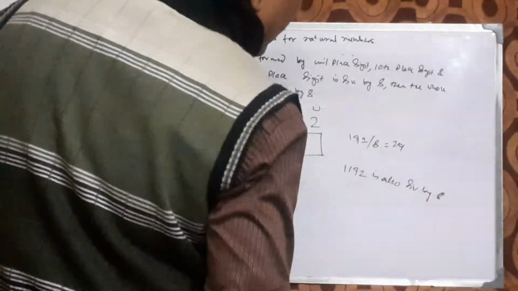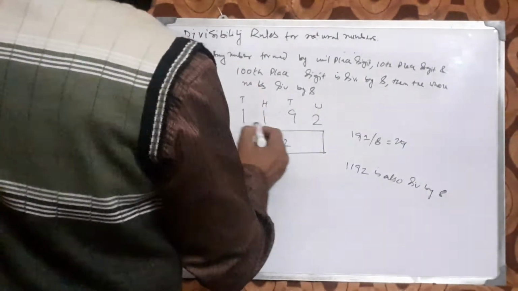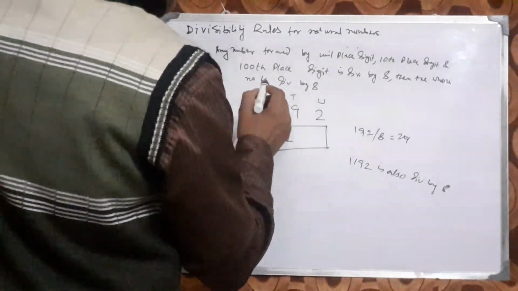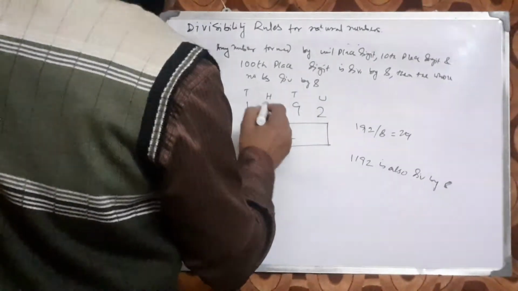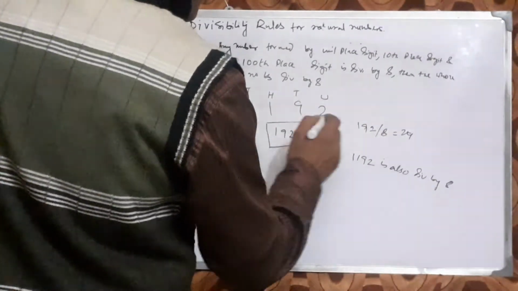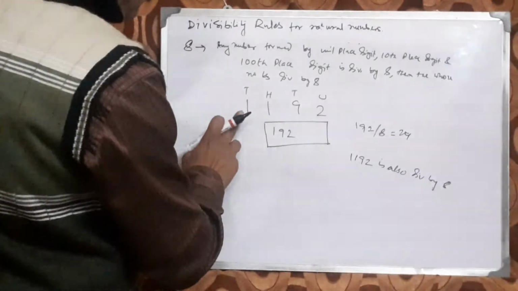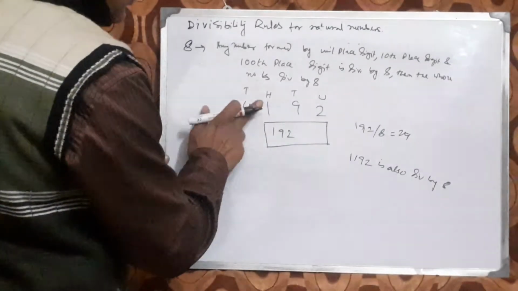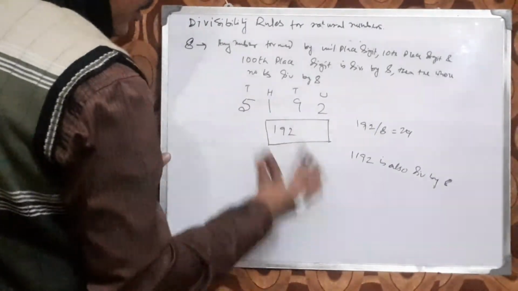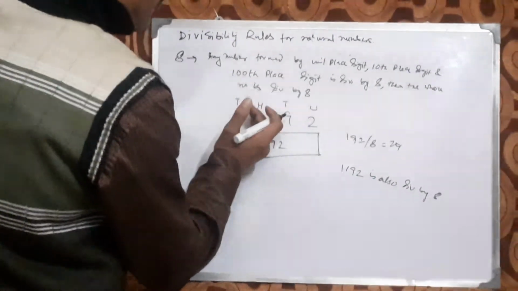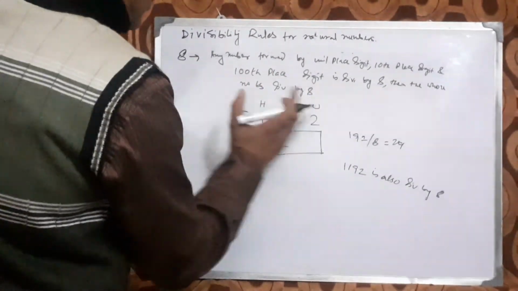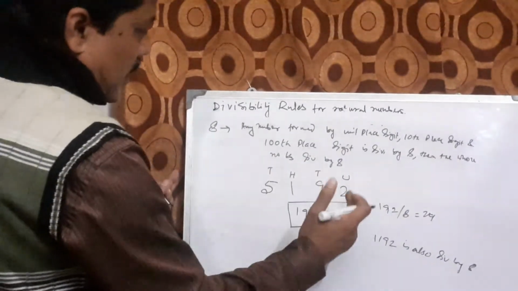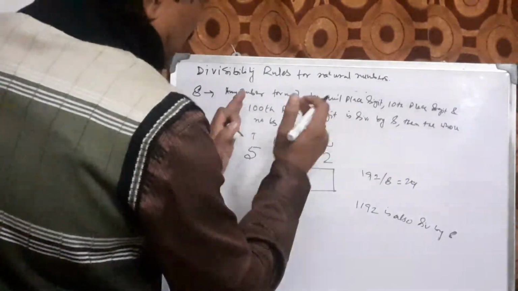This is the theorem. 1192 is a number in which the number formed by unit place, 10th place and 100th place digit is 192. This is divisible by 8, so the whole number is divisible by 8. What number I am putting here is not material. Maybe here I can also put 4, that is also divisible by 8. All the remaining numbers on this side are not material. This part is controlling the divisibility by 8.